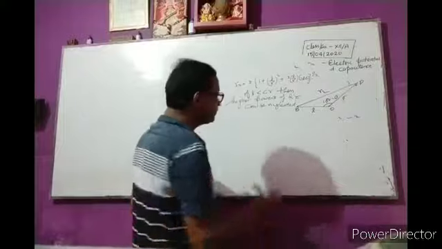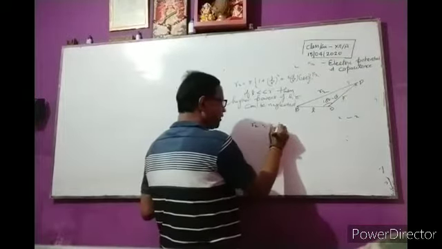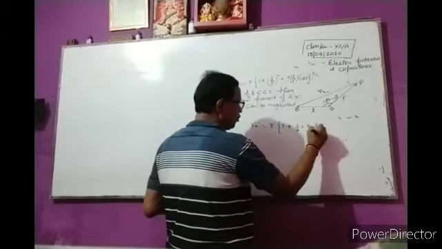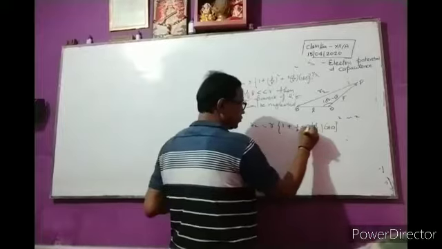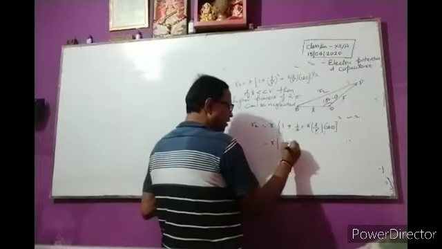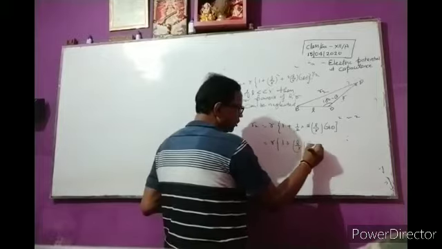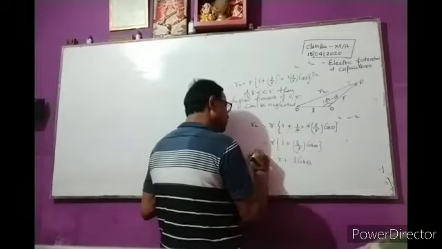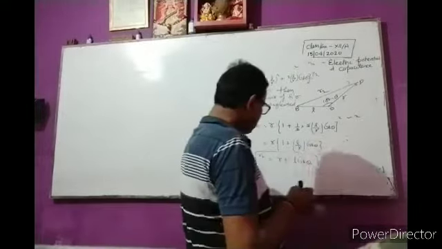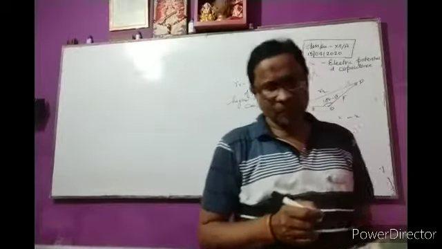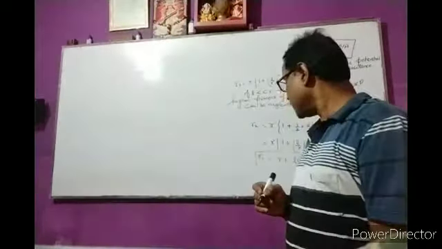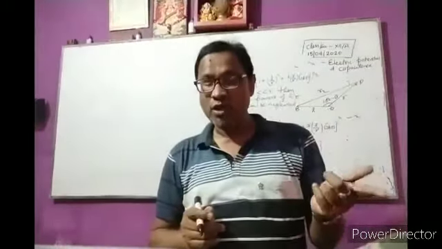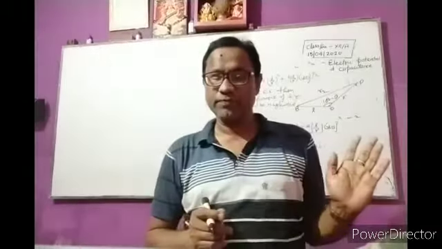So we can write r2 is equal to r times (1 plus 1 by 2 into 2l by r into cos theta). The 2 cancels. So finally, r plus l cos theta. So we find r2 is equal to r plus l cos theta. r1 is equal to r minus l cos theta, and r2 is equal to r plus l cos theta.